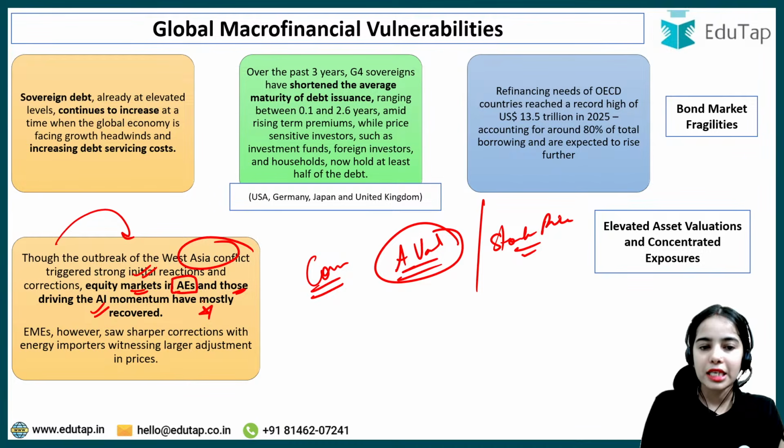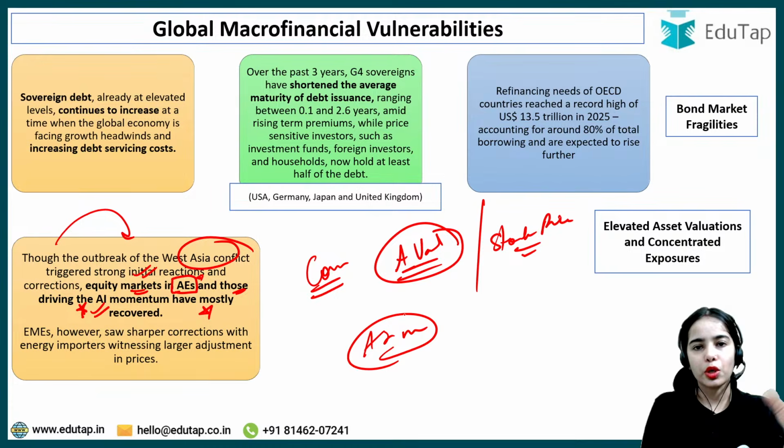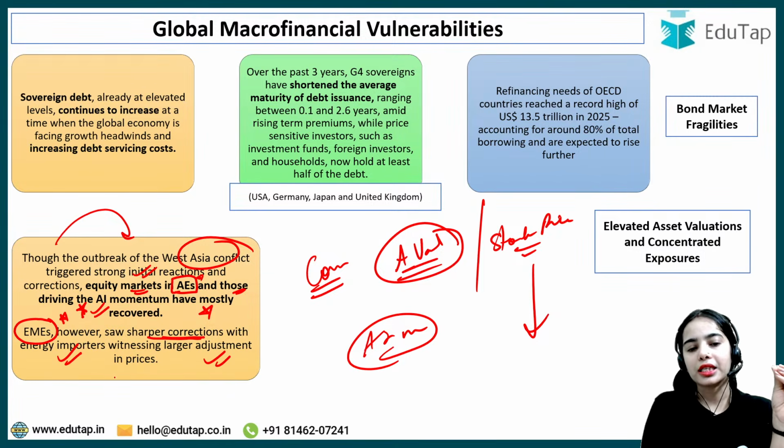But in advanced economies, because of the AI momentum, the equity markets have mostly recovered. But the emerging market economies show sharper corrections in the stock prices, with energy importers witnessing larger adjustment in the asset prices.